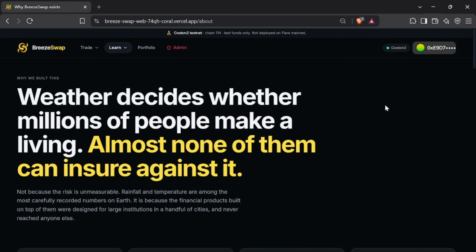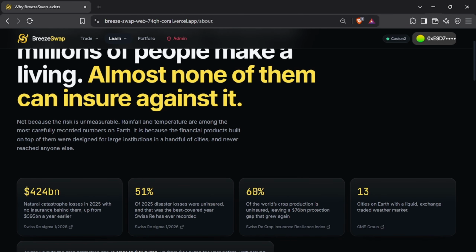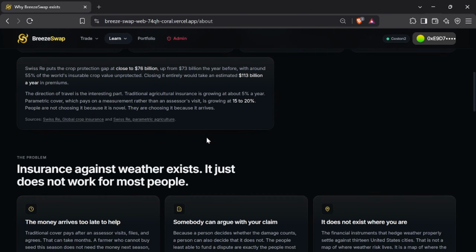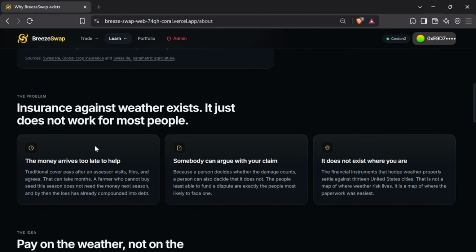Weather decides the lives of millions of people earning a living, yet 60% of global crop production has zero insurance cover. Last year alone, $424 billion in natural catastrophe losses occurred, and 50% of them were uninsured. The legacy system is broken because it relies on human assessors. It takes months to get paid, and a farmer who can't buy seeds today doesn't need a check for next year. We built BreezeSwap to fix this, and it's why we are targeting Bounty 1 for the interoperable assets product.